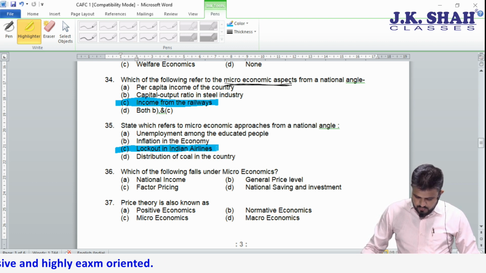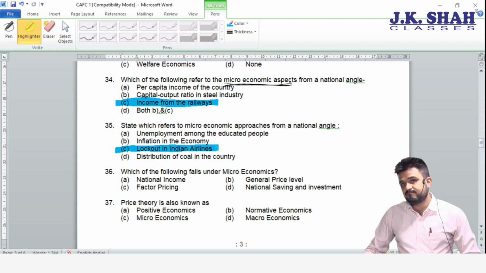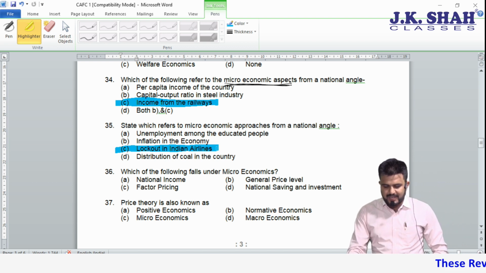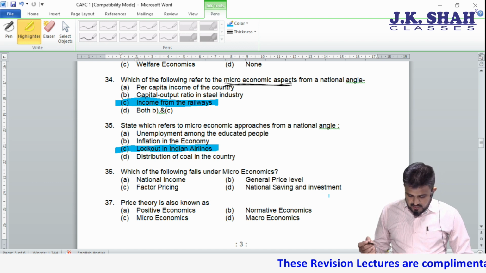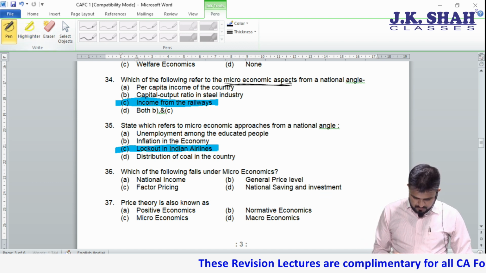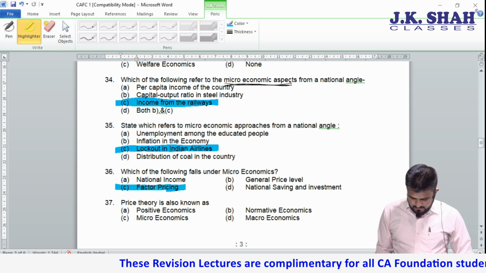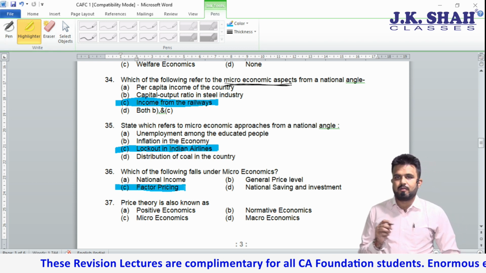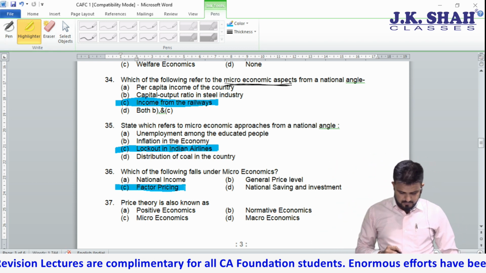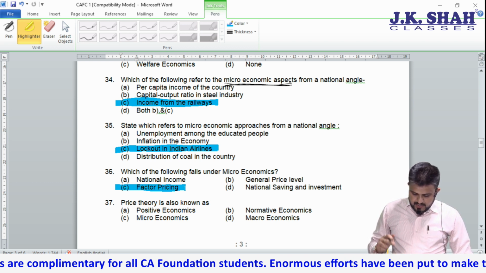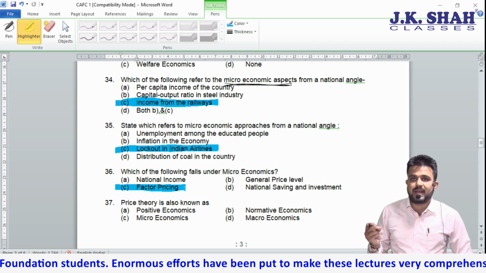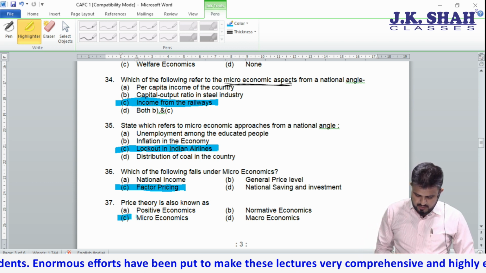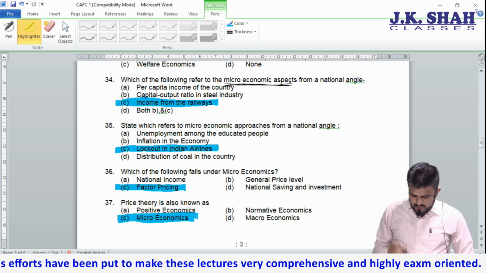Moving to the next, which of the following falls under micro? National income, no, it is macro. General price level, again macro. National savings and investment is also macro. Correct answer is factor pricing. Rent, wages, interest, profit. Price theory is also known as, please remember, price theory is also known as microeconomics.